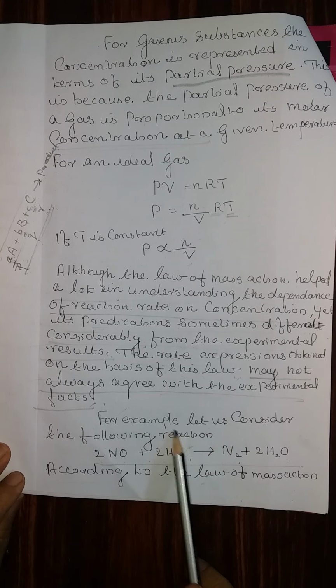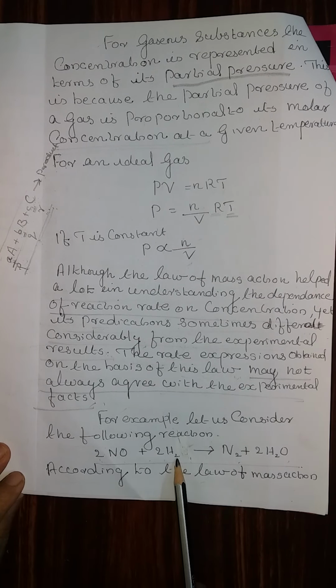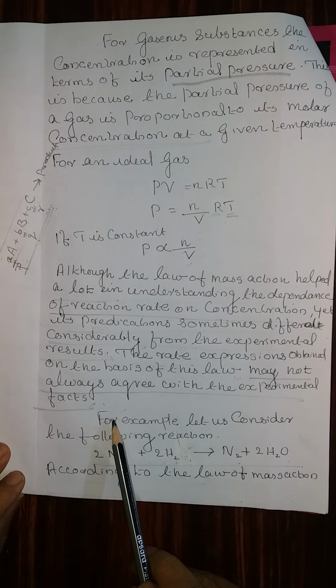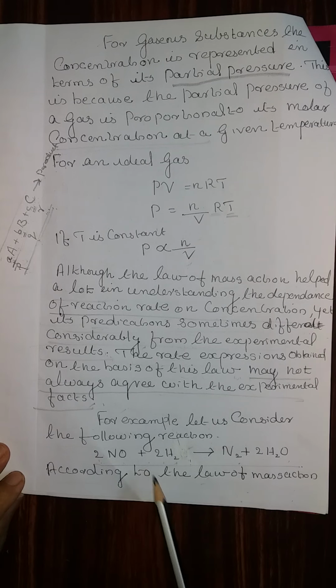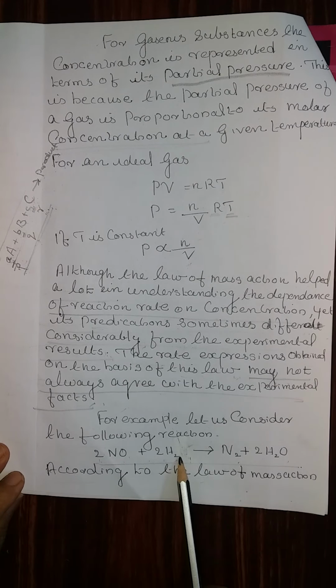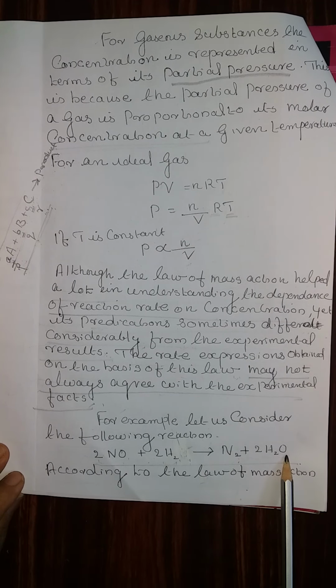For example, let us consider the following reaction. By means of this, you can clearly understand what the law of mass action states and what the rate law states. 2NO plus 2H2 gives N2 plus 2H2O. This is the chemical reaction.